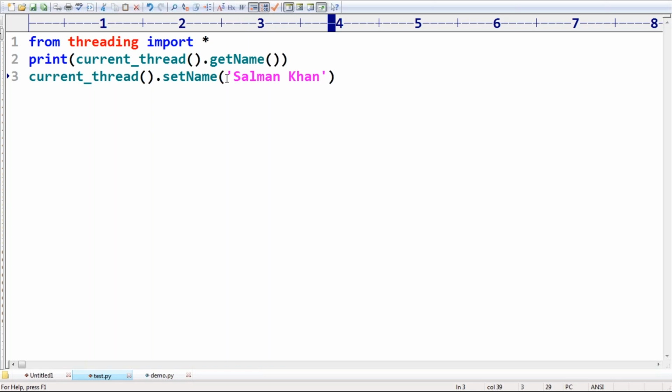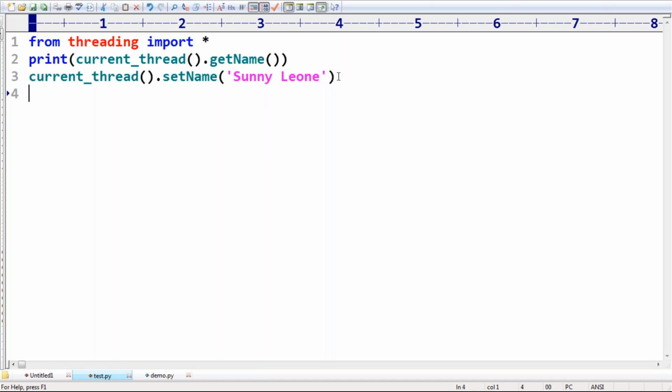Okay, like this I'm taking. Okay, no problem, Sunny Leone. Yes, I set my main thread name. Now onwards, the main thread name is not MainThread. Remember this one.